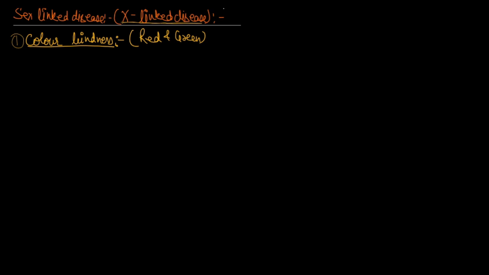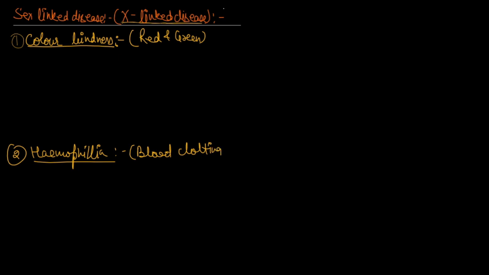Okay. The second disease is hemophilia. In hemophilia, clotting of blood will not take place, or it will take some time.